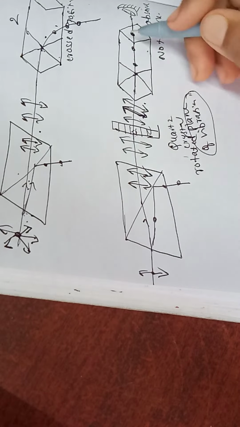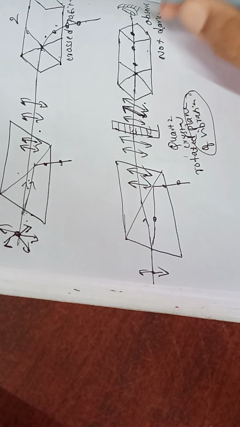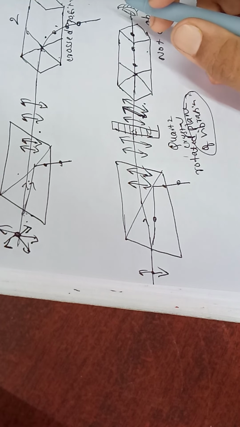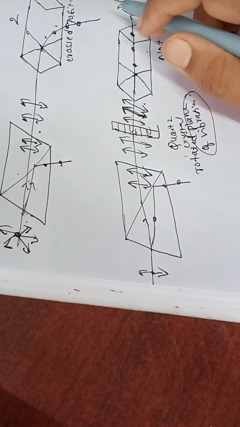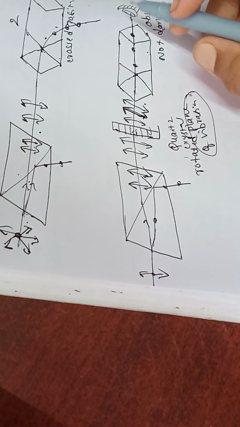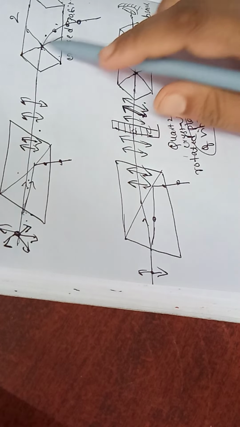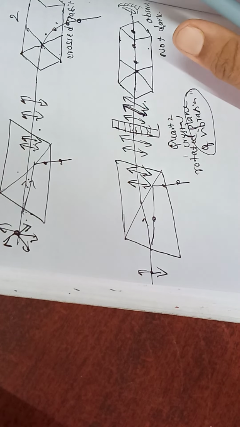Now just rotate this Nicol. When you rotate it, again you will see that the field of view is dark. So this suggests that the light coming out from the crystal is plane polarized.